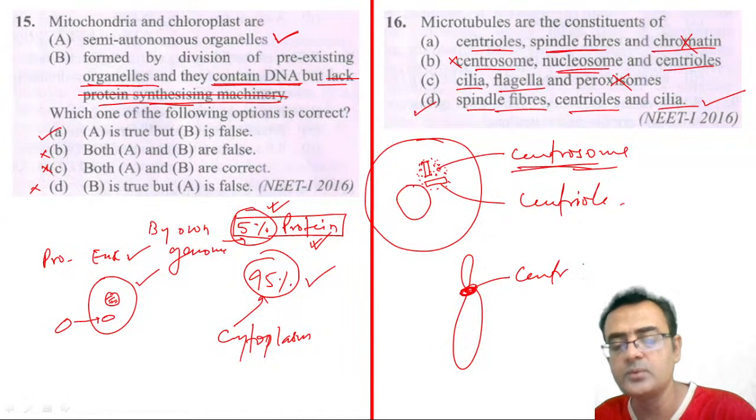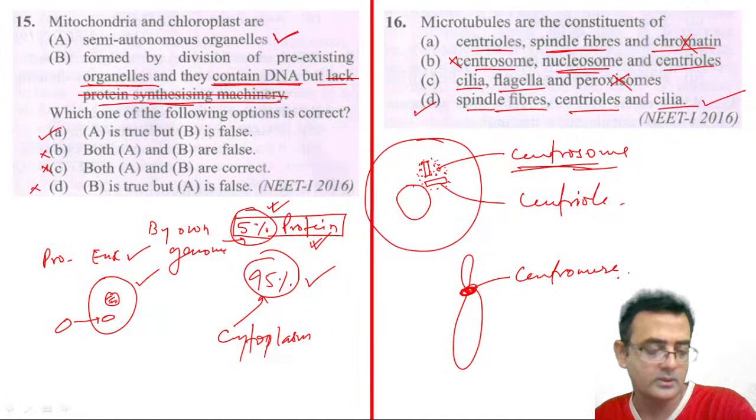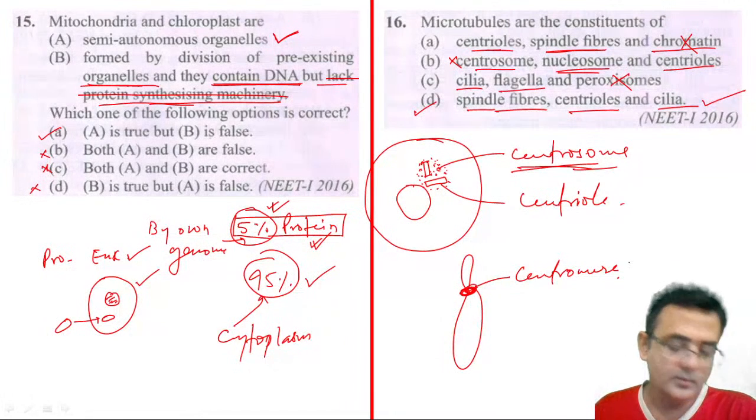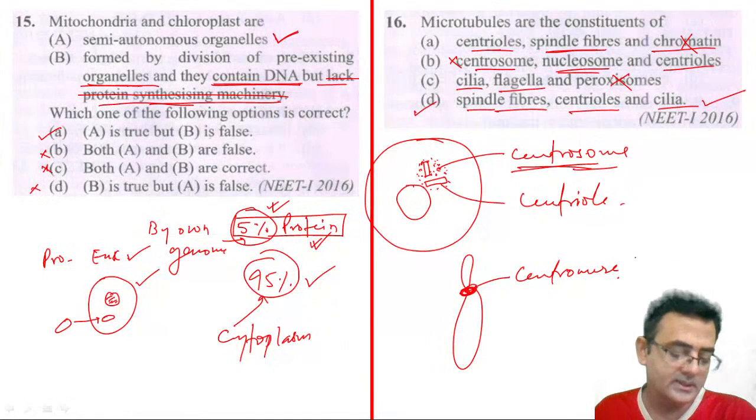These are three confusing terminologies. Yeah, you are correct, Mr. Tiwari. Microtubules are in eukaryotic cells. Correct.